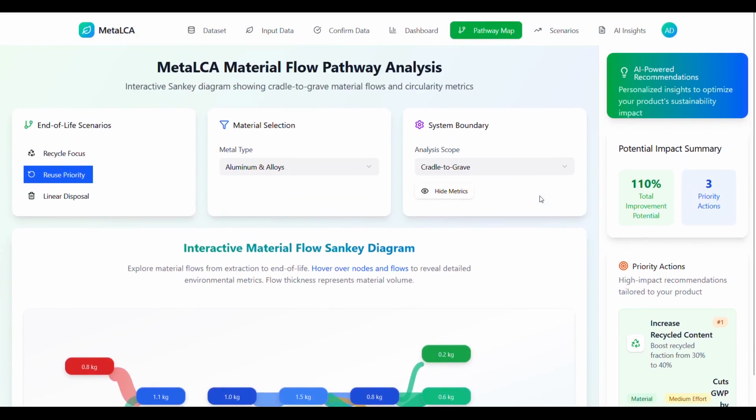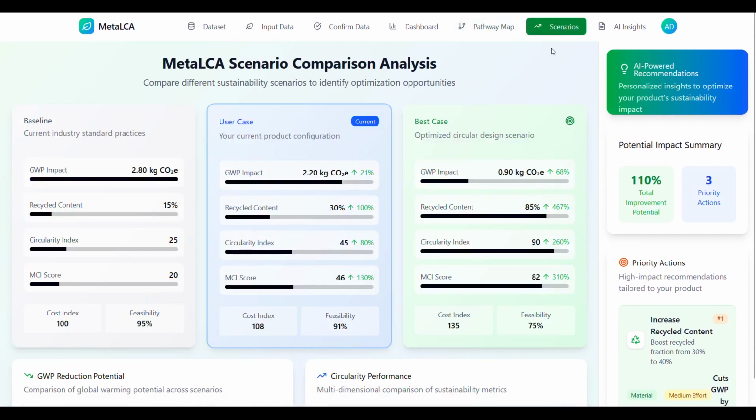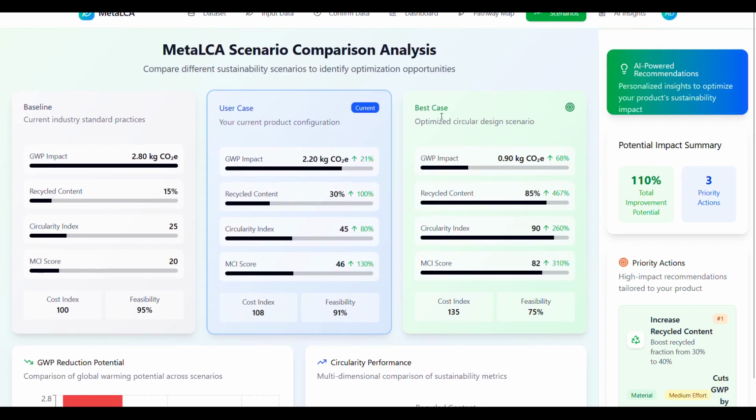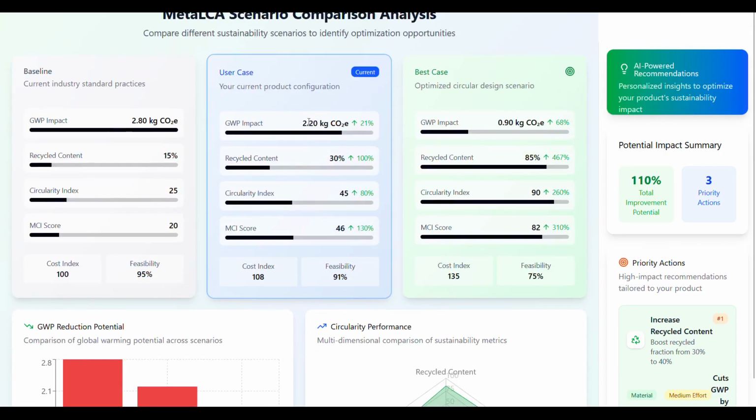Next come the scenarios, which are the unique selling point of our product. What we do in this comparison is create three scenarios. The first is baseline, which is the current industry standard practices. Second is user case, in which you have specified how much recycled content you want. In case you don't provide the recycled content, we just assume the baseline case.